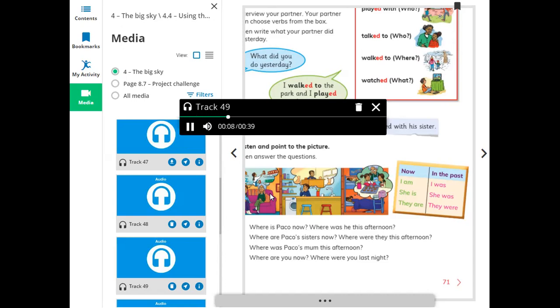Hi, Paco. Where are you now? I'm at home. Where were you this afternoon? I was at school. How about your little sisters? Where are they now? They are in bed. Where were they this afternoon? They were at Grandma's house. Where is your grandma now? She is here now. She is watching TV with my mum. Where was your mum this afternoon? She was at work.